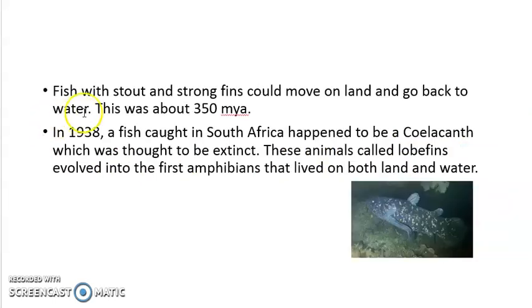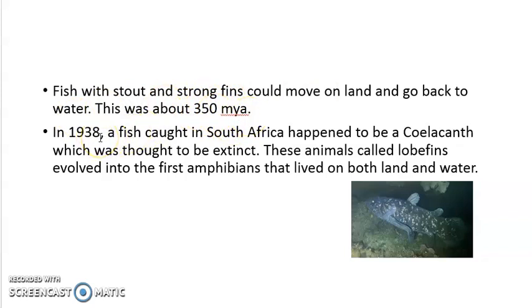Then came the first fish with stout and strong fins that could move on land. So there were some kinds of fishes which had long, stout and strong fins so that they could move to the land and go back to the water. And at what time did it take place? It was around 350 million years ago.